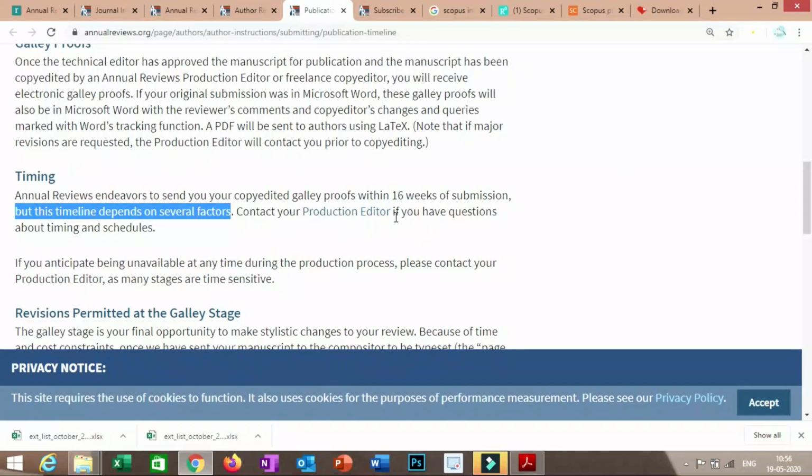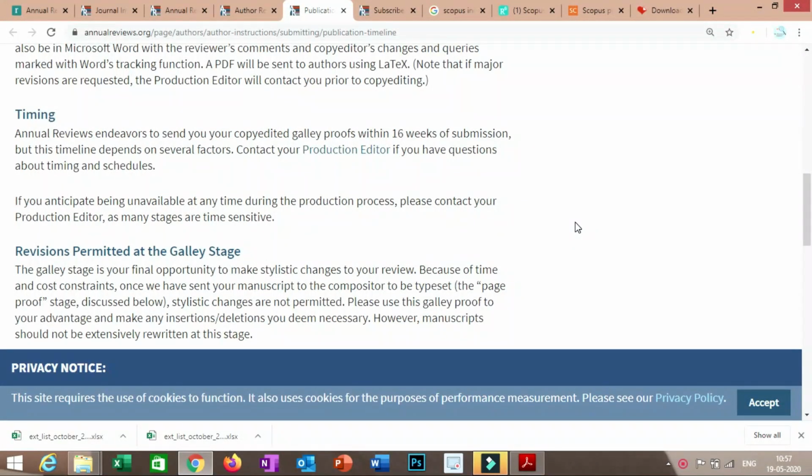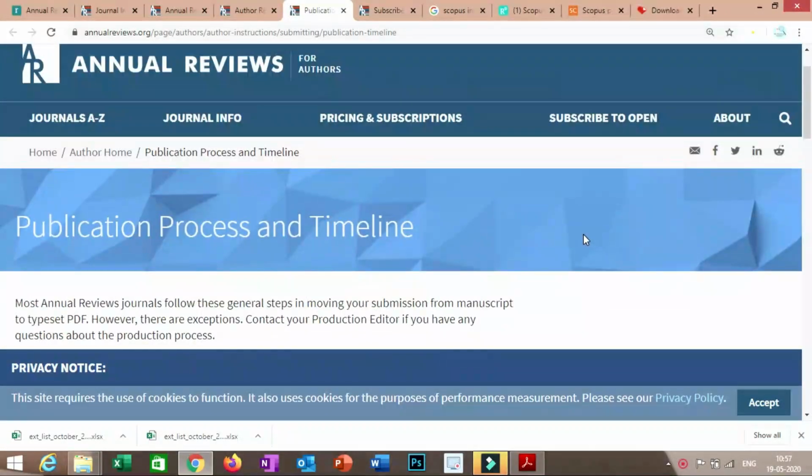It depends on many factors, but most probably if you are doing corrections and revisions very fast, then definitely you will be able to publish your research article, or you will get acceptance, within 16 weeks. Now we will move towards the important part, which is publication charges, or we can say article processing charges.